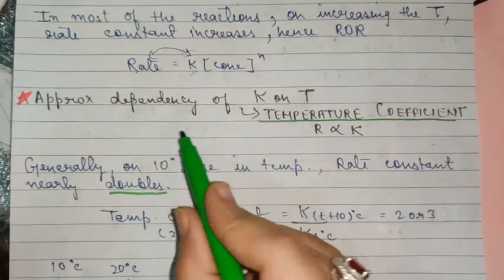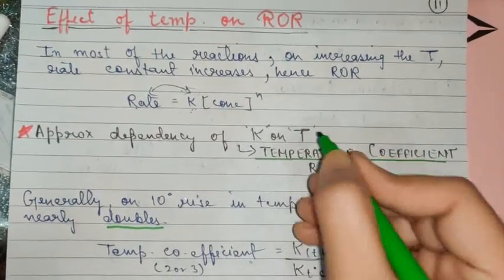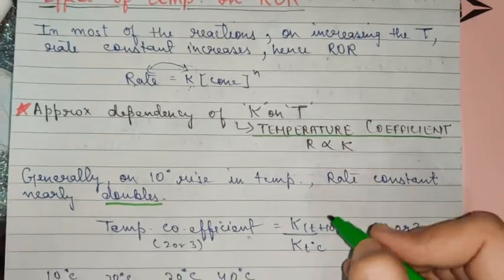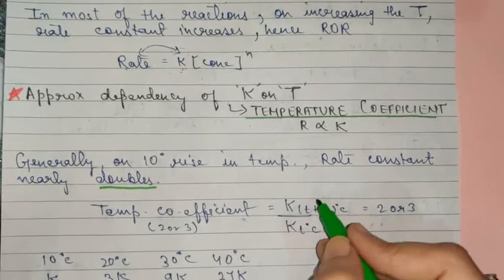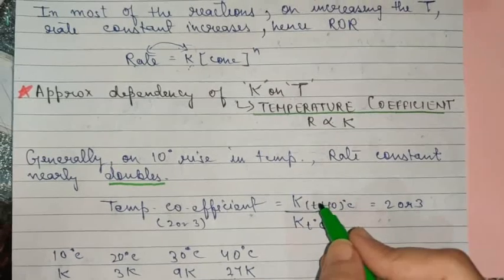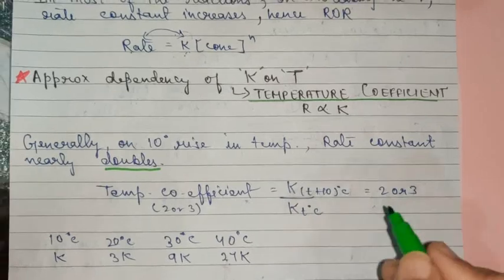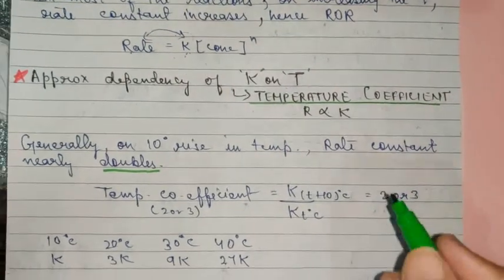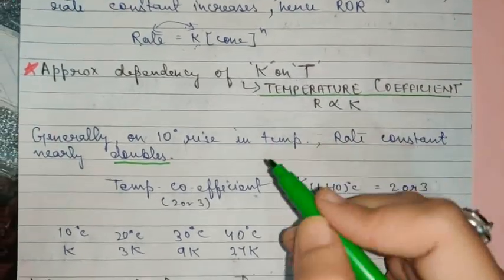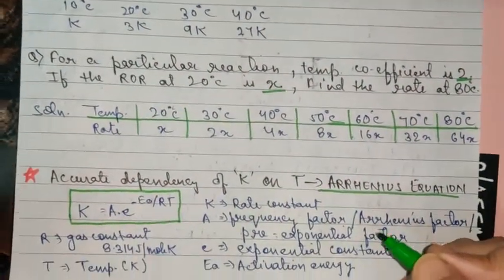So the approximate dependency of K on T, that is rate constant on temperature, is calculated with the help of temperature coefficient. Temperature coefficient is what? It is the ratio of the value of K at two different temperatures differing by 10 degrees Celsius at least, and the ratio says that K at higher temperature upon K at lower temperature is equal to 2 or 3. You might get this as a direct question in your board: define temperature coefficient or explain temperature coefficient, or you may get a numerical in a 1 mark or 2 mark question.